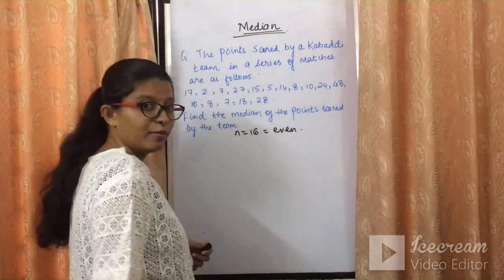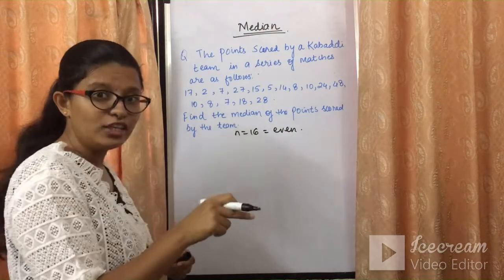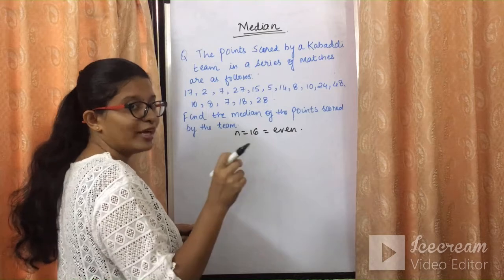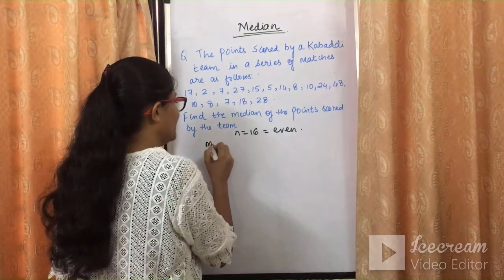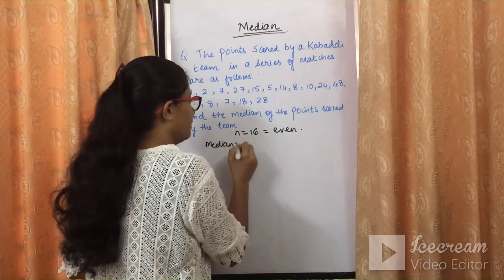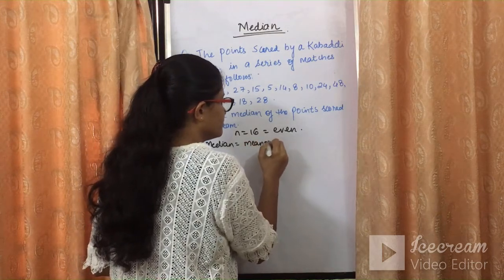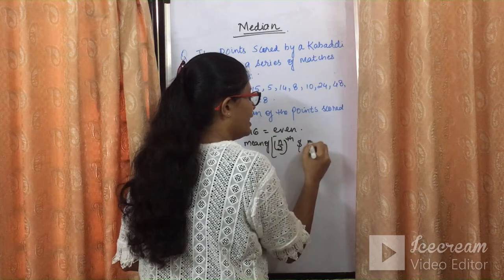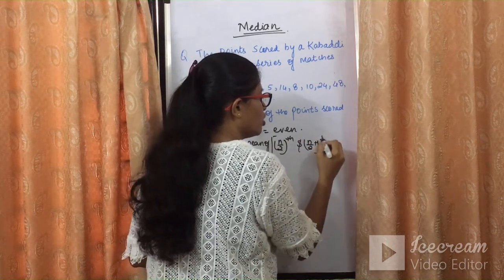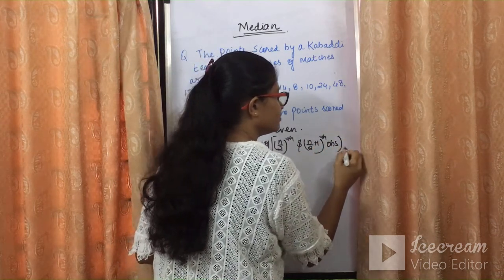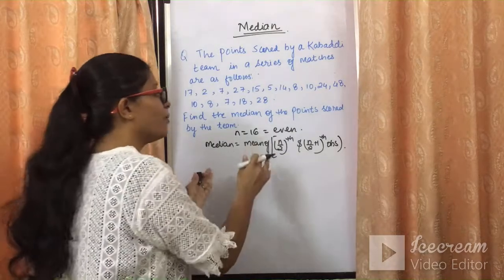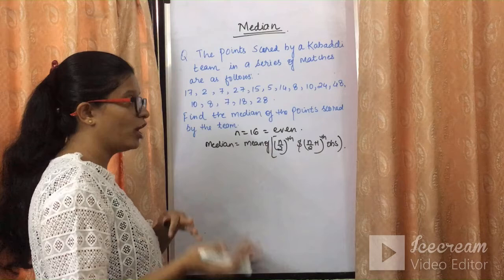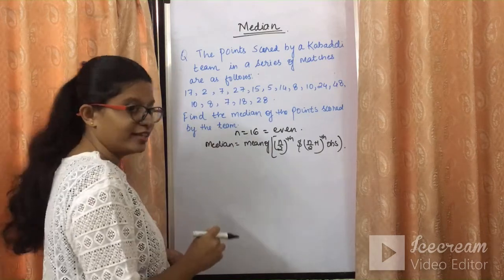And if the number is even, we need to find the mean of the n by 2th and n by 2 plus 1th observation. So the median is given by the mean of the n by 2th and n by 2 plus 1th observation. ठीक है. Before applying this formula, we need to arrange it in ascending or descending order. Let's start arranging in ascending order.